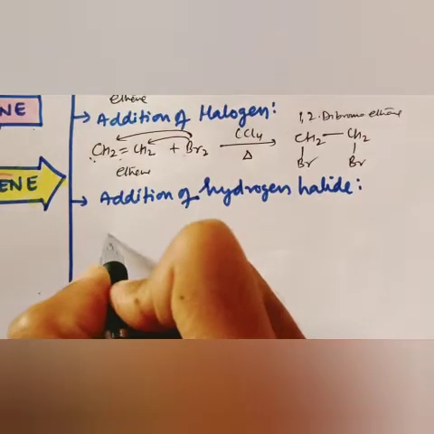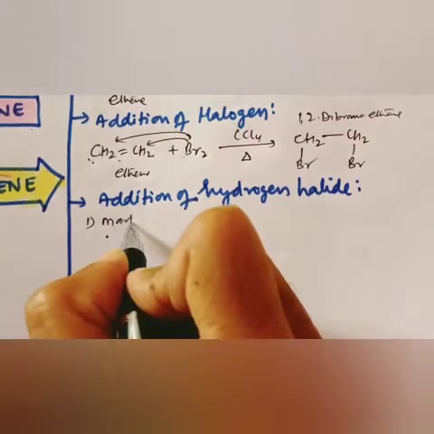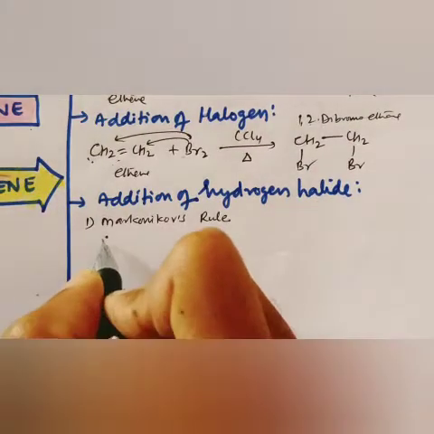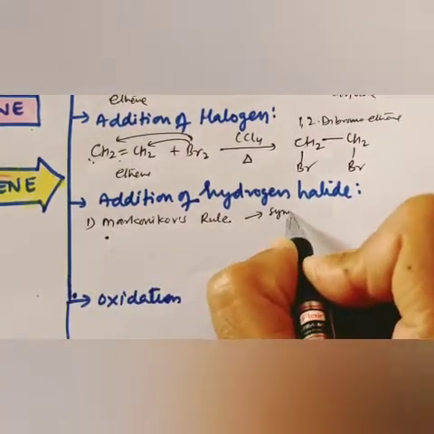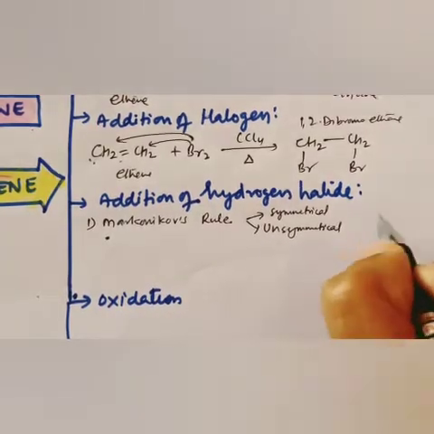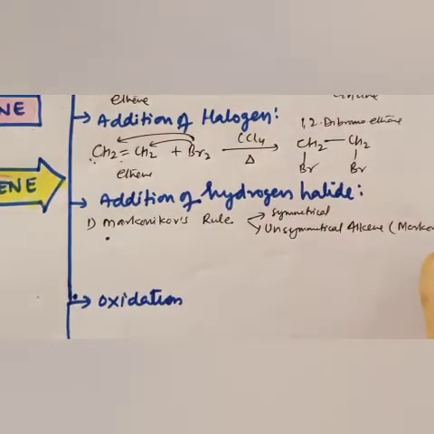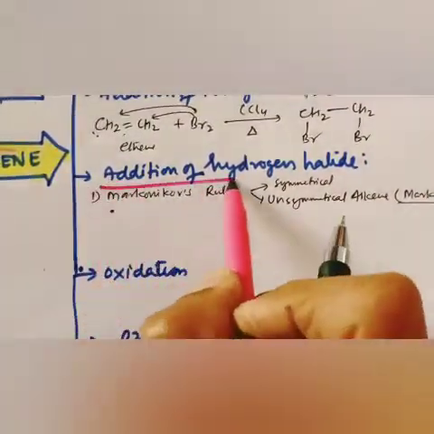Third is addition of hydrogen halide. Hydrogen halide gives us one of the very important reactions, that is the Markovnikov rule. Markovnikov rule and anti-Markovnikov rule. So if I take it this way: addition or reaction of HBr to symmetrical alkene and unsymmetrical alkene. In symmetrical alkene it is symmetrical, whereas with unsymmetrical alkene it follows the Markovnikov rule. It is given by Markovnikov, that's why Markovnikov rule, and it is also one of the very important reactions.